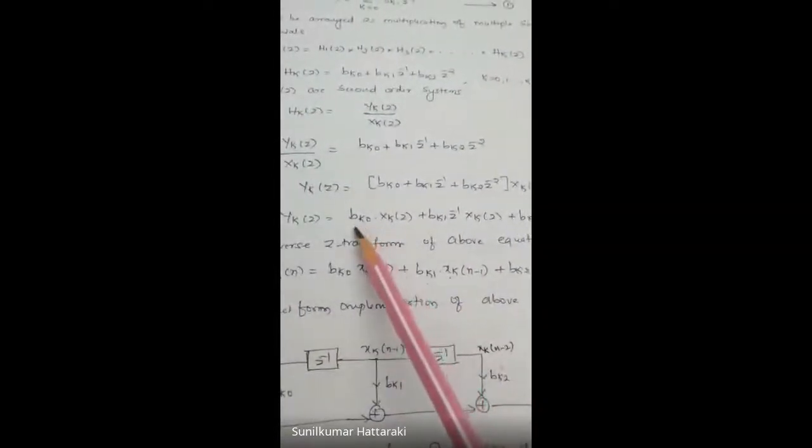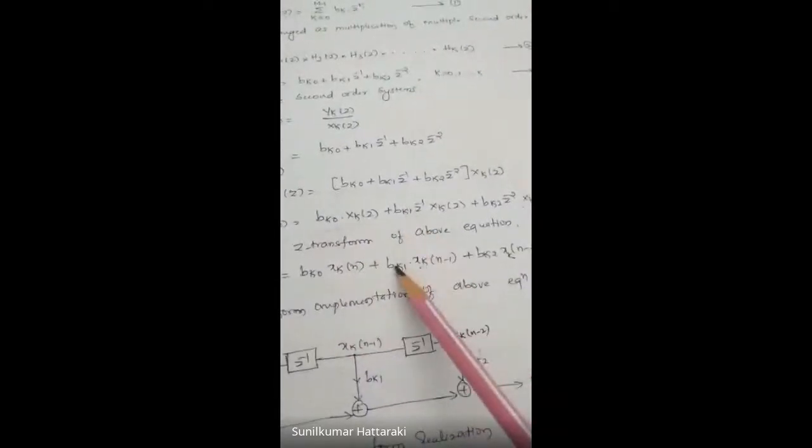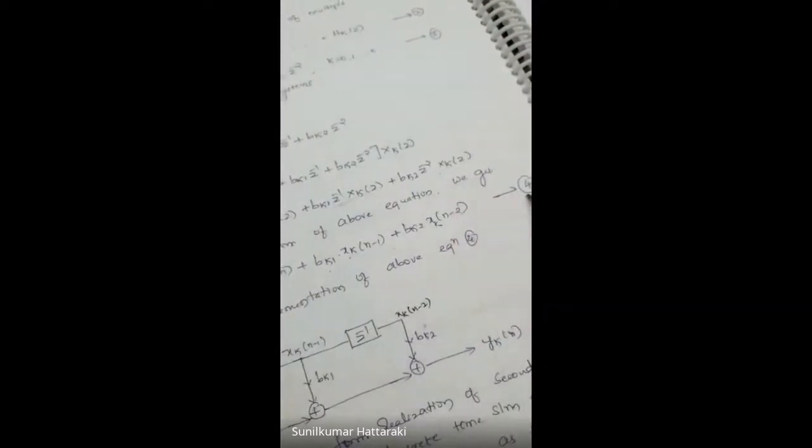Take the inverse z transform: bk0 xk of n plus bk1 xk of n minus 1, one time delay, then plus bk2 xk of n minus 2, twice delay. Let us call this equation 4.